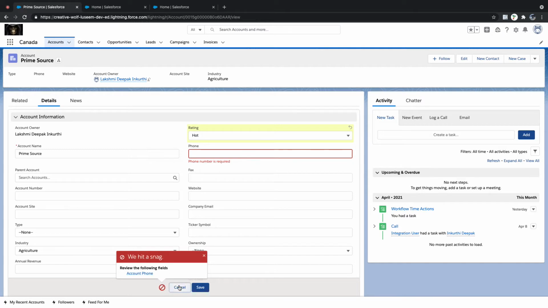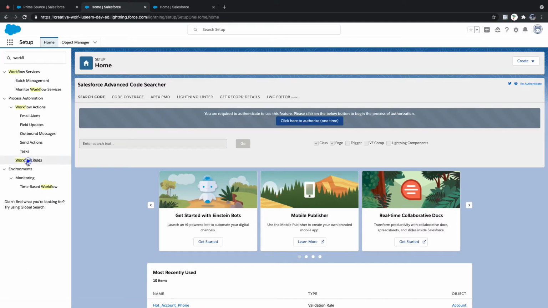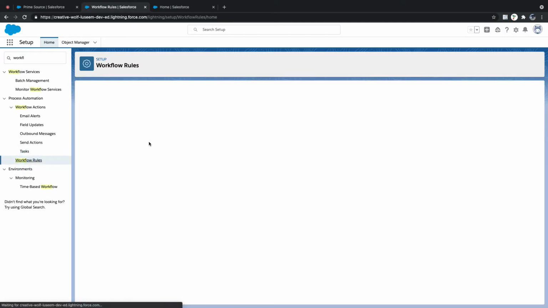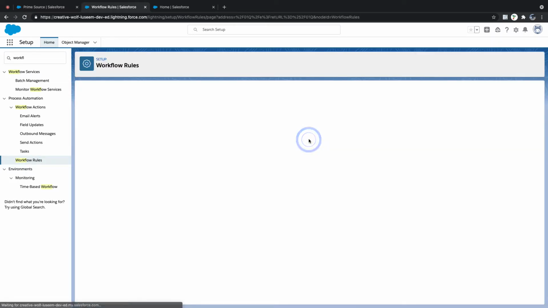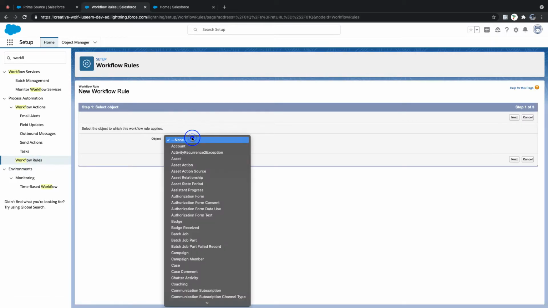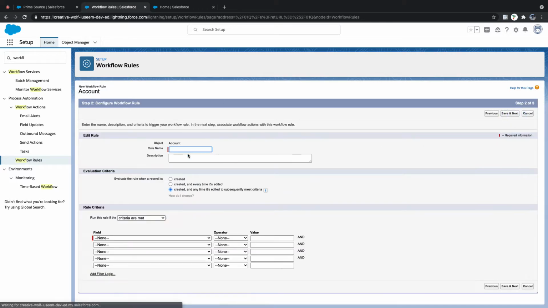No, I'm not updating anything here. I'm leaving it as warm. I'll go back and create my workflow rules. So here I'll be creating a new workflow rule on the account object. Account. Next.